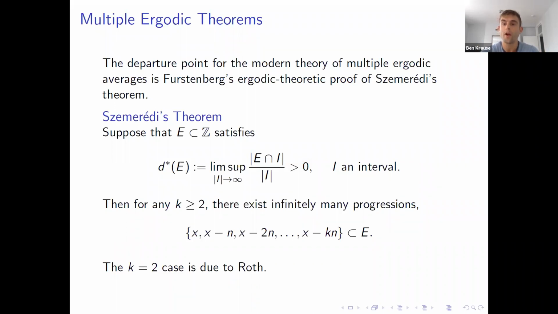And the conclusion of Szemerédi's theorem is that for any k greater than or equal to 2, there exist infinitely many progressions x − n, x − 2n, all the way up to x − kn that live inside your set. And it's important for this talk that the k equals 2 case, which concerns 3-term arithmetic progressions, was first established by Roth.